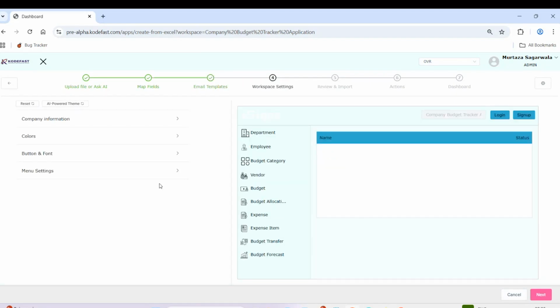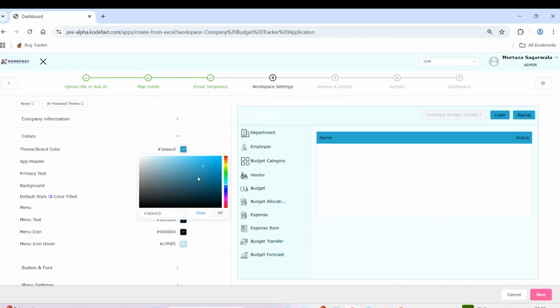Here I can do the workspace settings, where I can see these are all my screens. What we saw at the very first, when the table was created, we have department, employee, budget category, and all those things. We have different icons and colors also. Let's say you don't like this color and want to go with something different.